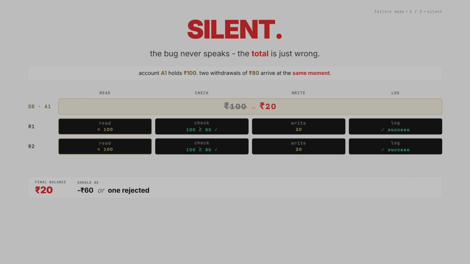Both wrote 20. The account ends at 20 rupees when it should either be at minus 60 or have one withdrawal rejected. No error fired. Every log says everything worked. The total is just wrong.